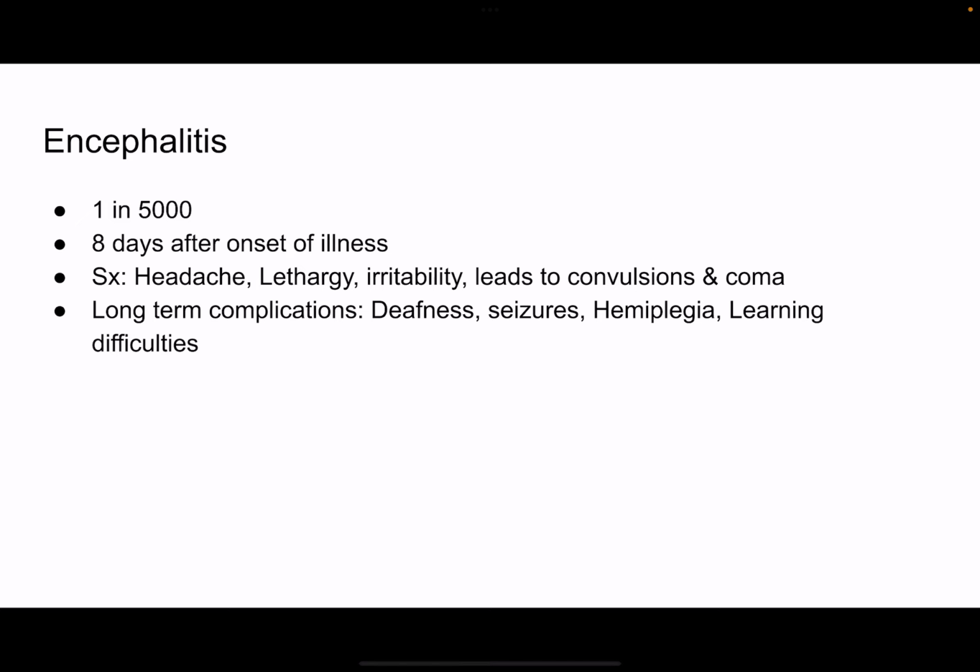Encephalitis. 1 in 5,000 cases of measles develop encephalitis. It usually develops 8 days after the onset of illness, and the symptoms are headache, lethargy, irritability, which later progresses to convulsions and coma. The long-term complications of encephalitis are deafness, seizures, hemiplegia, and learning difficulties.